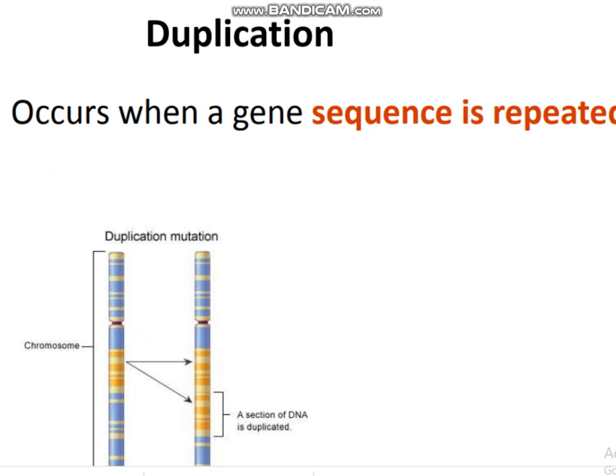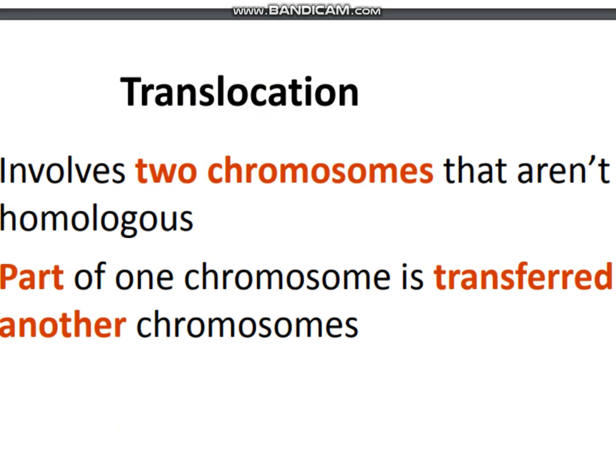Now next is duplication. It occurs when the gene sequence is repeated as shown in the figure. The part of the chromosome is duplicated and forms an additional section of the DNA. Now the next is translocation. It involves two chromosomes that are not homologous in nature.